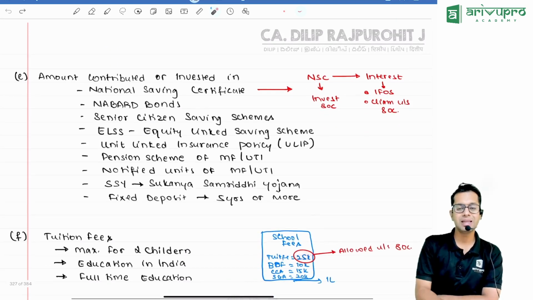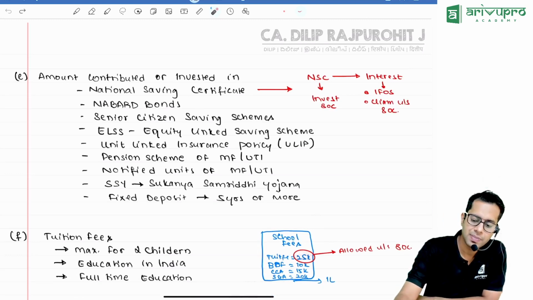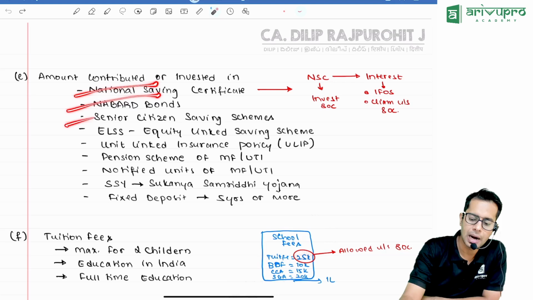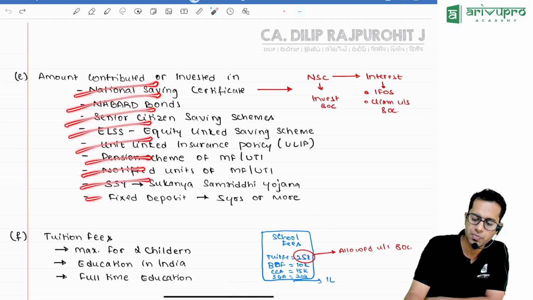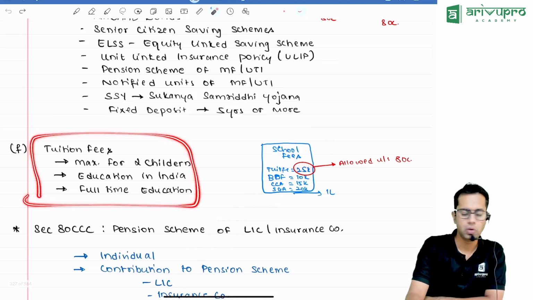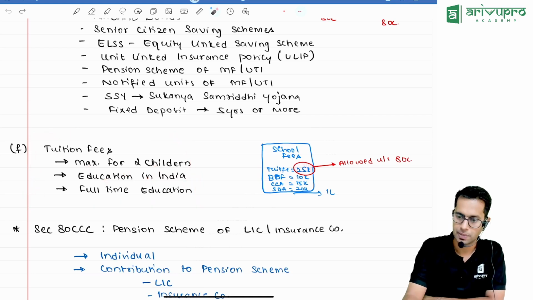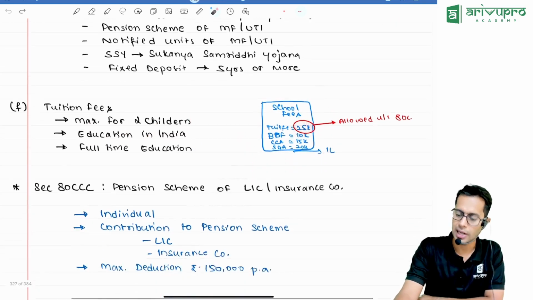Apart from that, other things which are covered under 80C are investment in National Savings Certificate, NABARD bond, Senior Citizen Savings Scheme, CLSS, pension scheme, notified units of mutual fund, Sukanya Samriddhi account, fixed deposits, etc. Then tuition fees, maximum for 2 children you can claim the deduction, provided the education happens in India and it is full-time education. Now please note, whatever school fees you are paying, only the tuition fees component can be claimed as deduction.